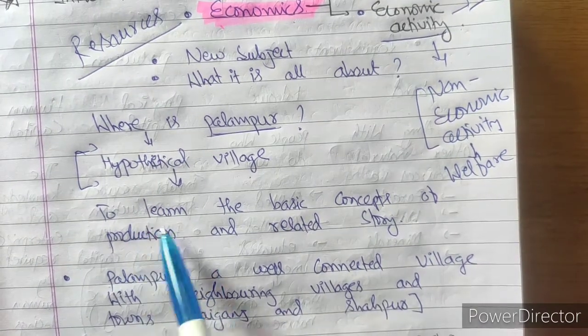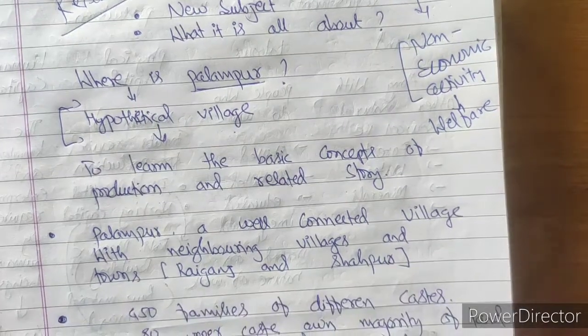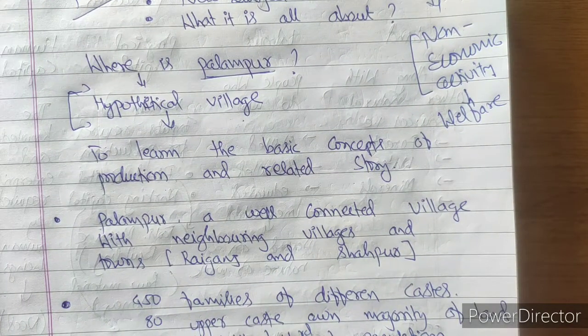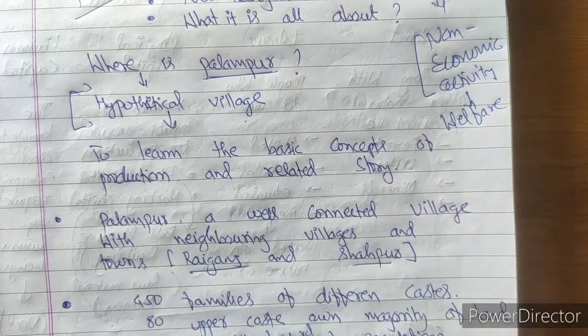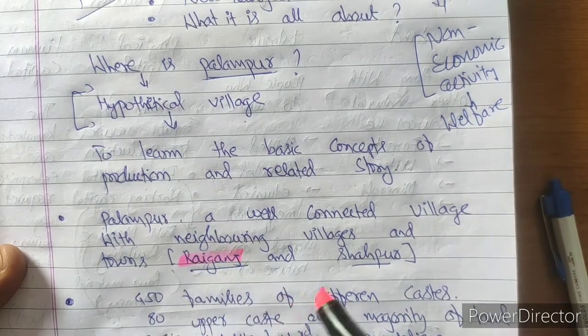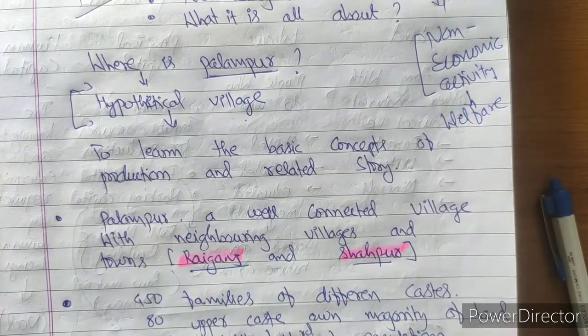Then, to learn the basic concept of production, we will be discussing this story. Palampur is a well connected village with neighboring villages. There are two neighboring villages of Palampur, Raiganj and Shahpur. Compared to them, Palampur was a small village, while Raiganj and Shahpur were bigger villages. They were little town in nature.